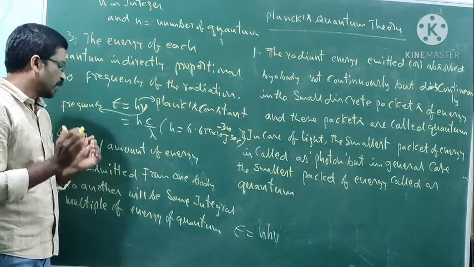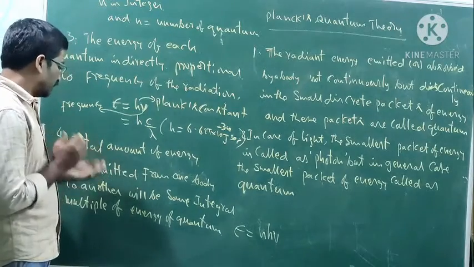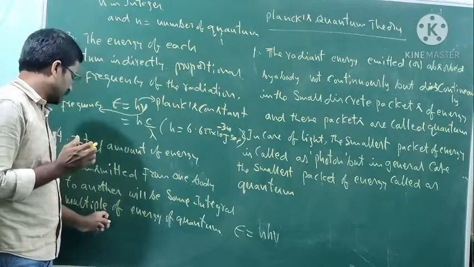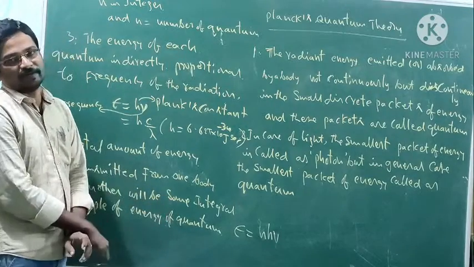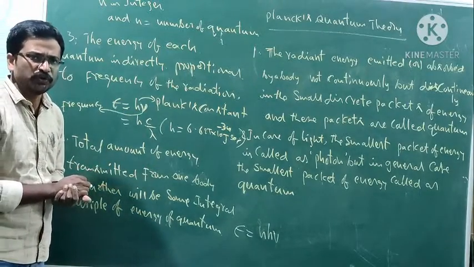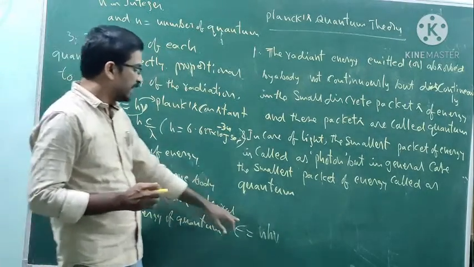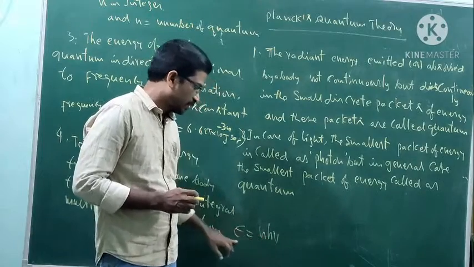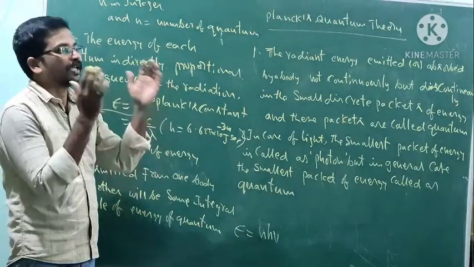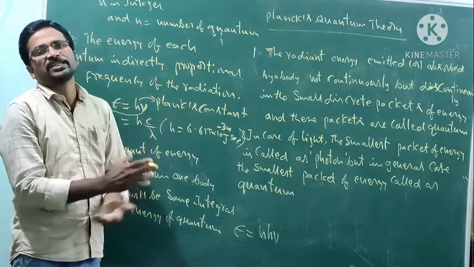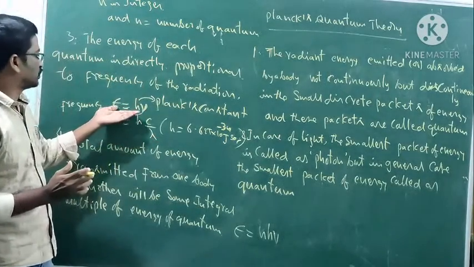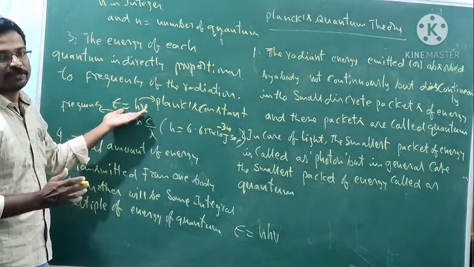Okay, next point: the total amount of energy transmitted from one body to another will be some integral multiple of the energy of a quantum. Total energy transmitted E is equal to n h nu. There are multiple quanta present.